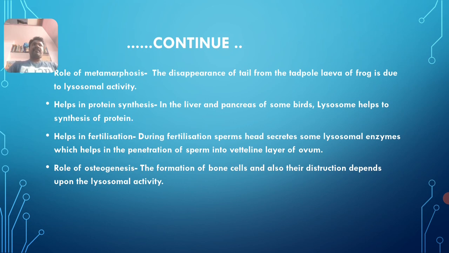During fertilization, when the sperm comes in contact with the ovum, the acrosomal region of the sperm, the acrosome, which is a cap-like structure present over the head of a sperm, secretes lysosomal enzymes, those are hydrolytic enzymes, which help in the penetration of the sperm into the vitelline layer of the ovum.